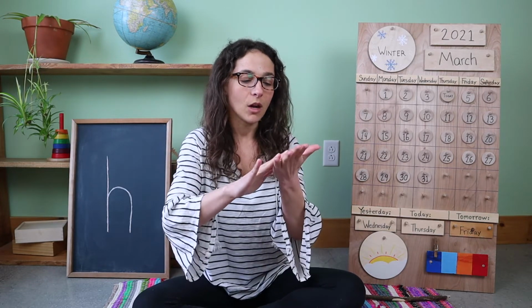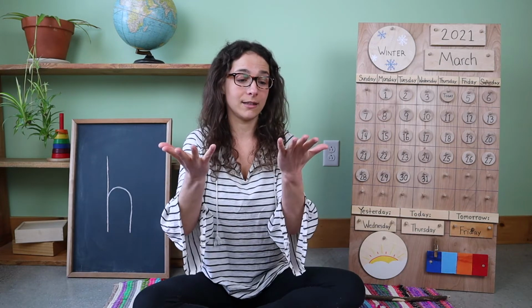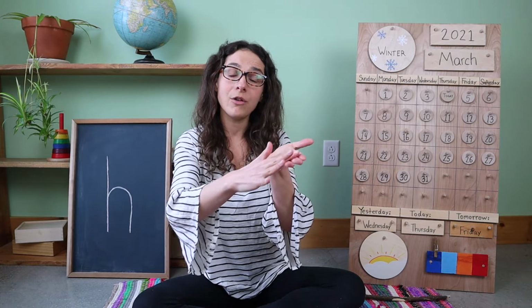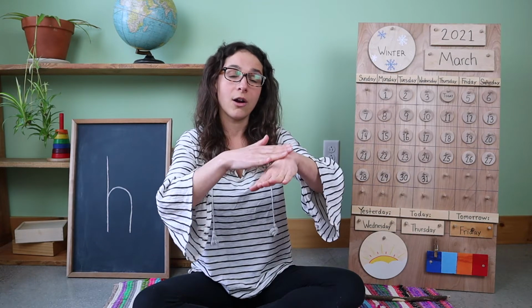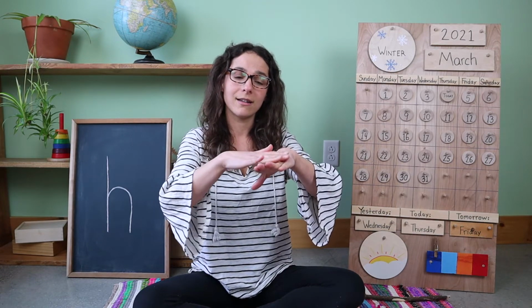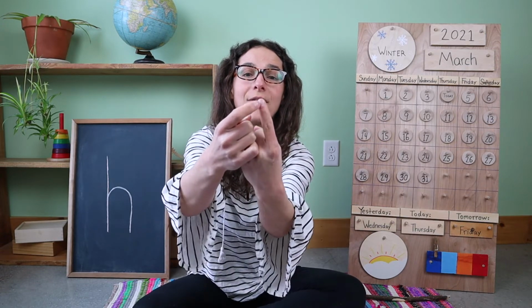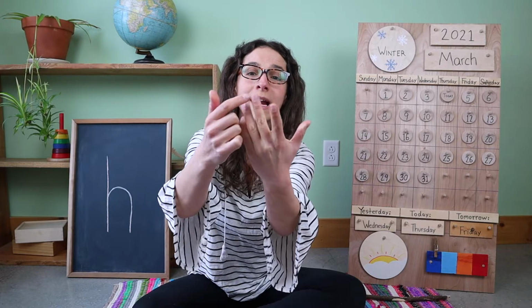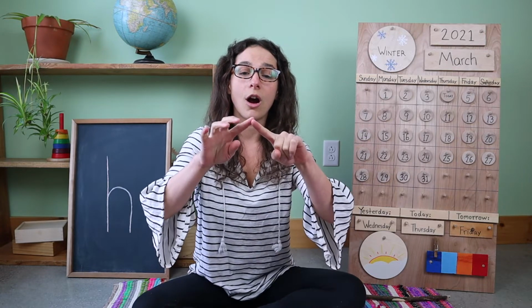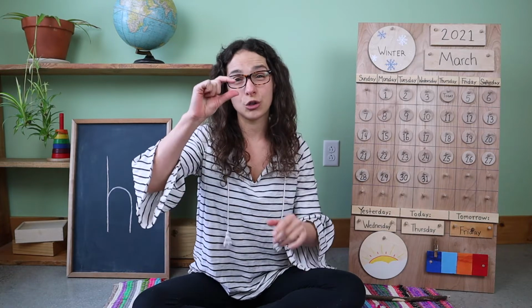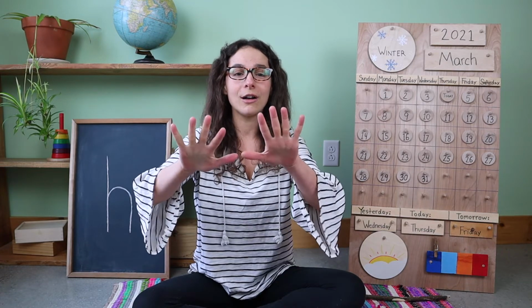Let's see. What color are your hands? Is the palm of your hand a different color from the back of your hand? Now let's look at our nails. Your nails are at the tip of your finger, right up here. Are your nails painted a color? Are your nails short, or maybe they're long?